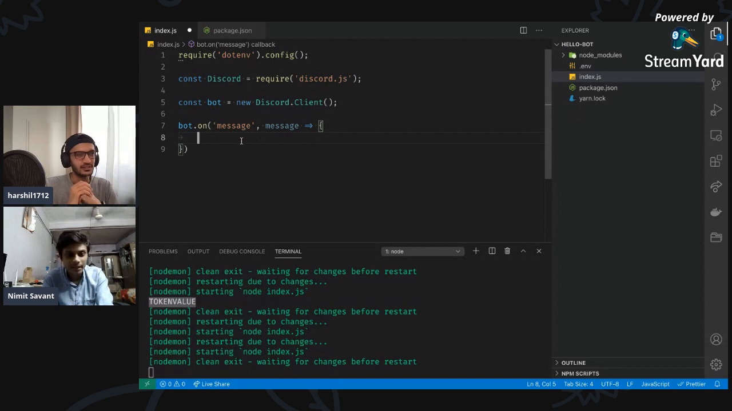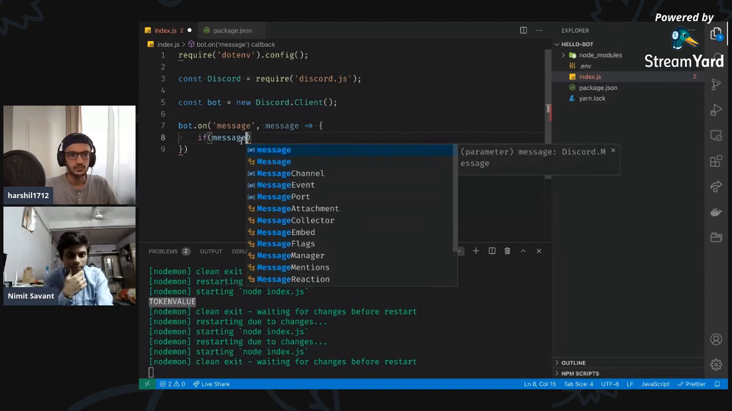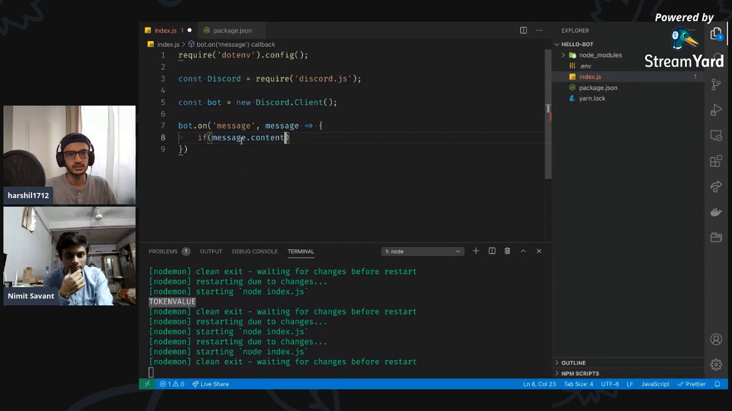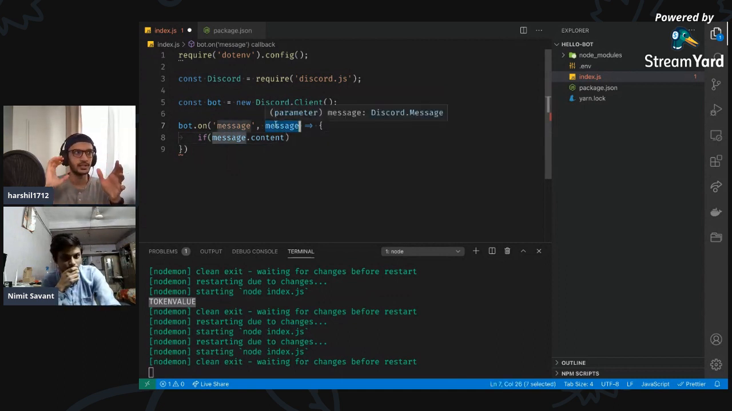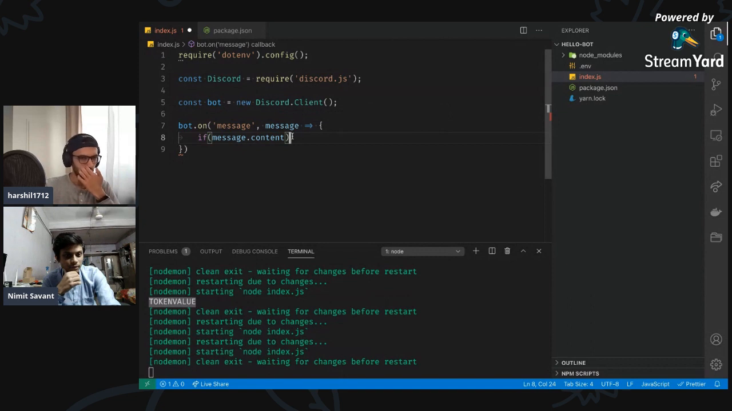So basically, we're gonna have an if statement that is if message.content. So this is gonna read all the content in the message now. Exactly. So the message over here is just an object of everything that the user sends. Can we console log and see what it exactly contains?